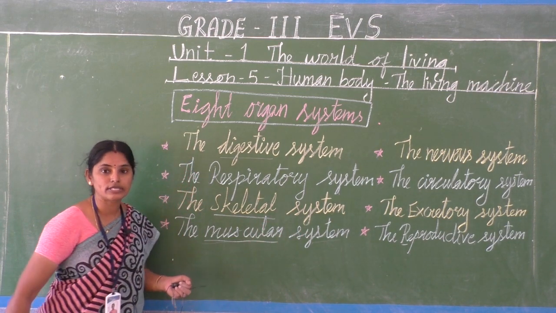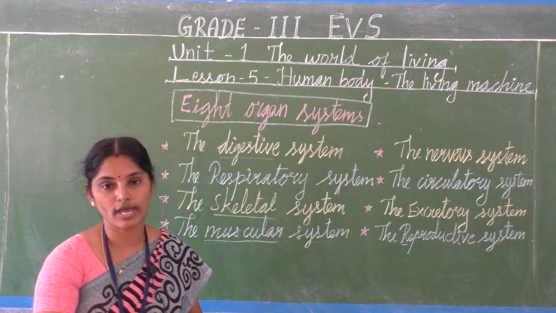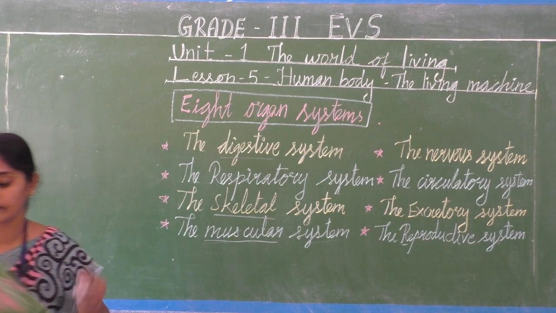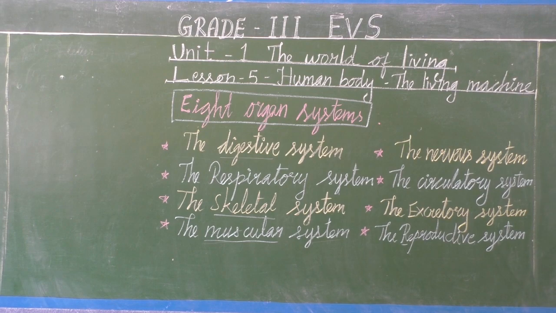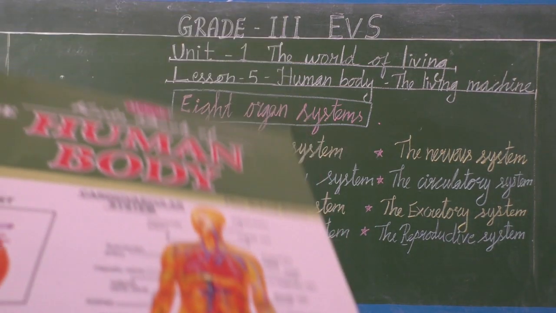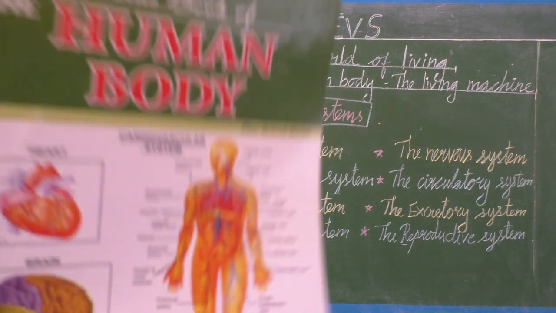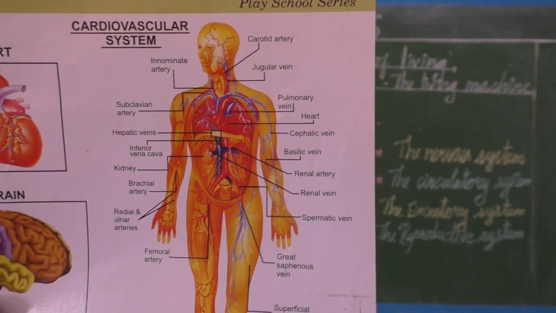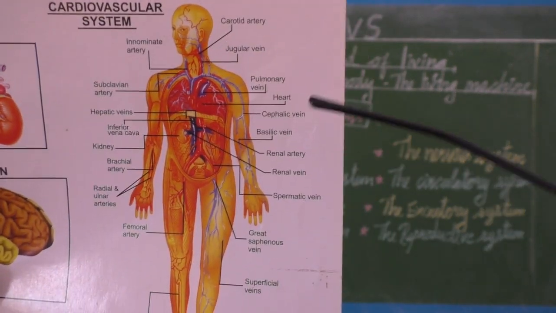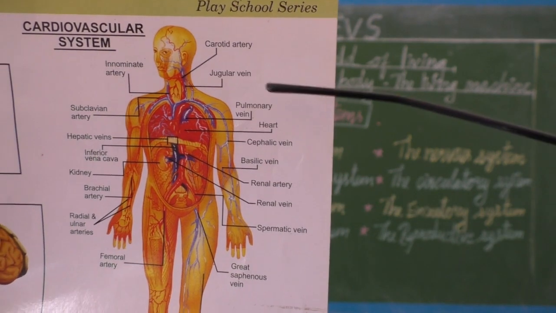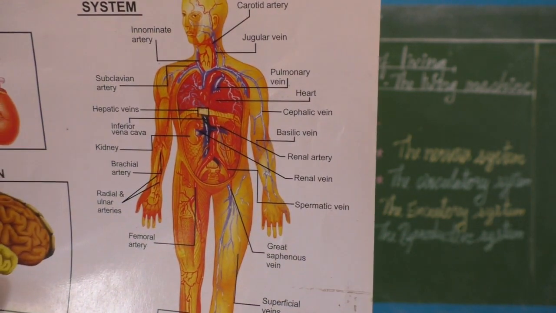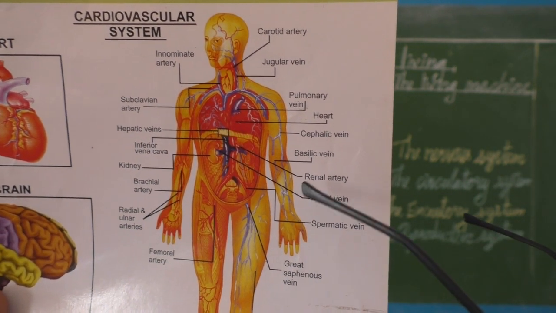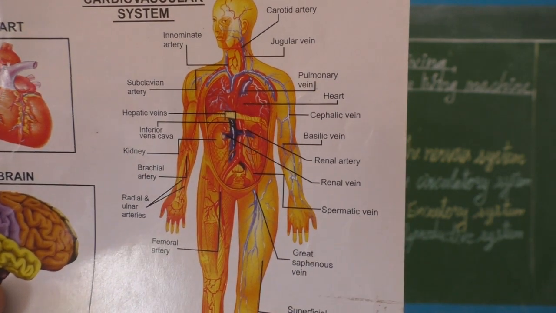So now we are going to see them one by one with pictures very clearly. So this is the organ system. See, different organ systems are in our body. Among those we are going to see only the 8 main organ systems in detail.